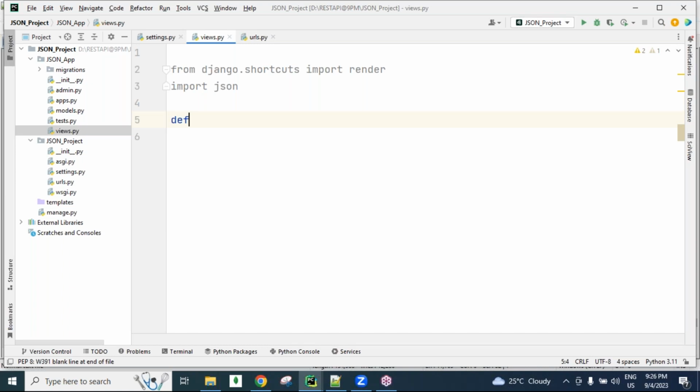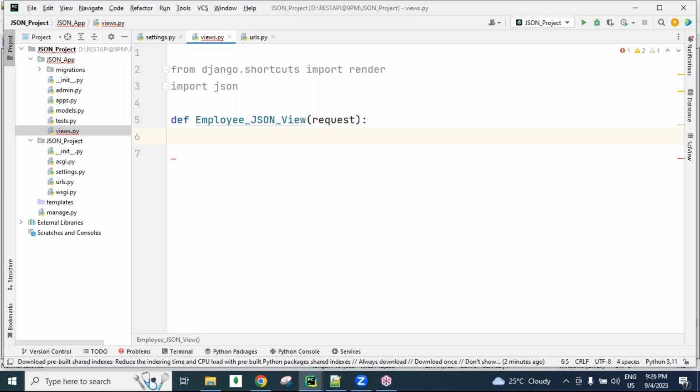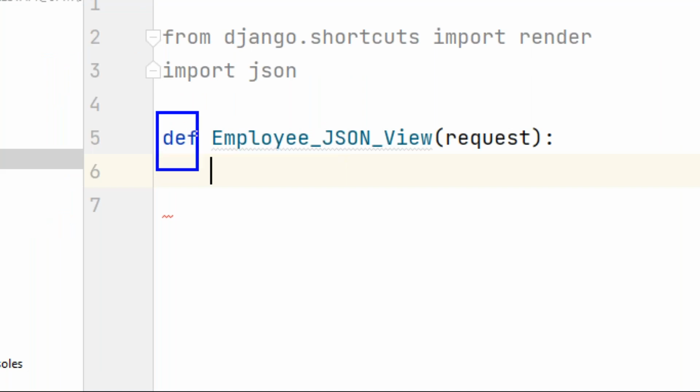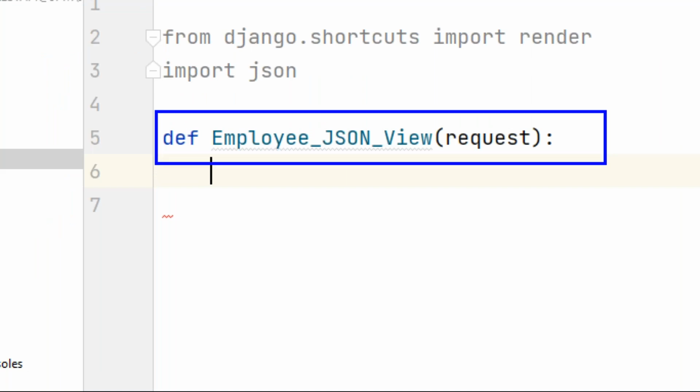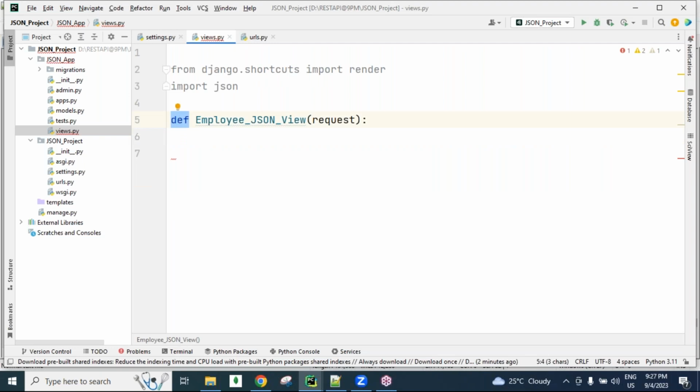So create one view, guys. Create one view. Employee JSON data view. Simply employee JSON view. I'm taking any view name, you can take any. So a request object is required. In Django, guys, we have two types of views. Function based views, which we create using the def keyword. Class based views, which we create using the class keyword. You are learning all this in Django. Most of the time in Django we create function based views only. That's why in this also I will take care of function based views.